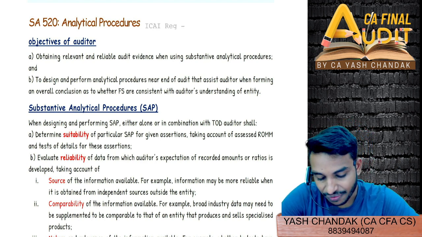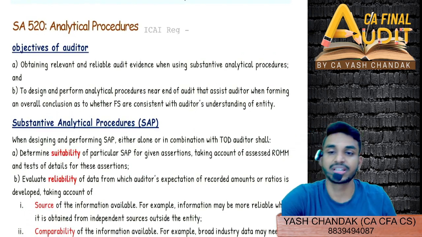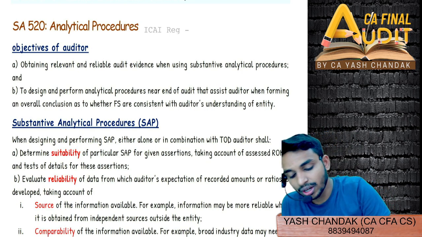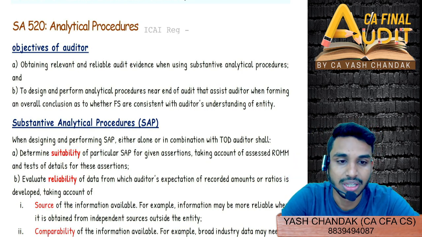So let's start with ISA 520, analytical procedures. If you are already aware of analytical procedures, I've told you many times before as well, right?